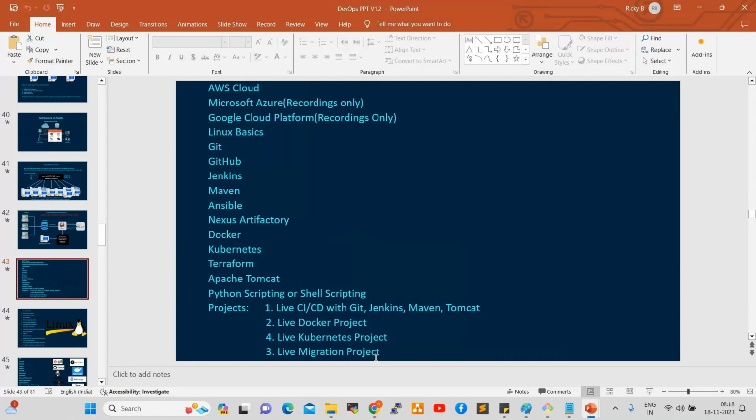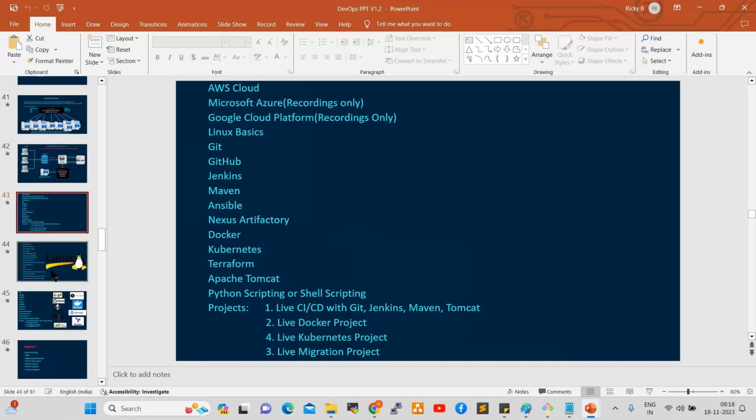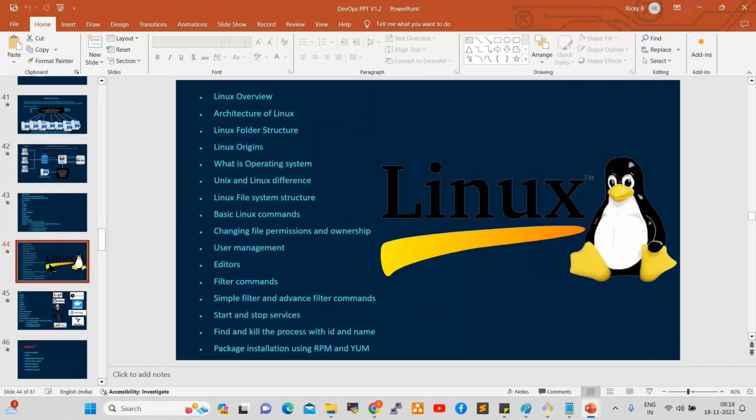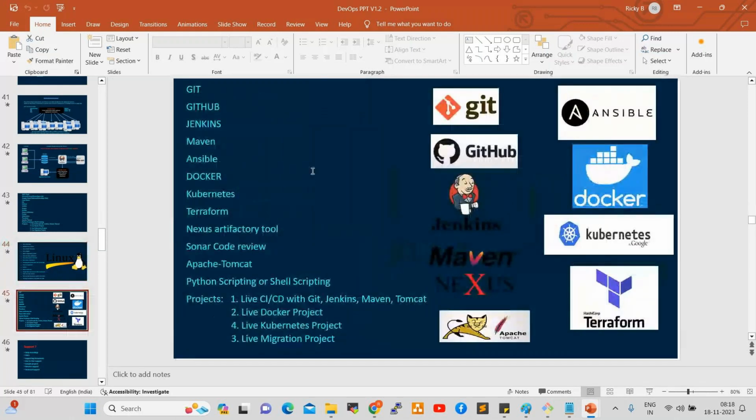So these are the tools we are going to learn, right? Linux, these are the Linux modules we are going to learn. And these are the DevOps tools in our course: Git, GitHub, Jenkins, Maven, Nexus, Tomcat, Sonar code review also, Ansible, Docker, Kubernetes, Terraform. These tools are very popular, very advanced, very core tools, right?